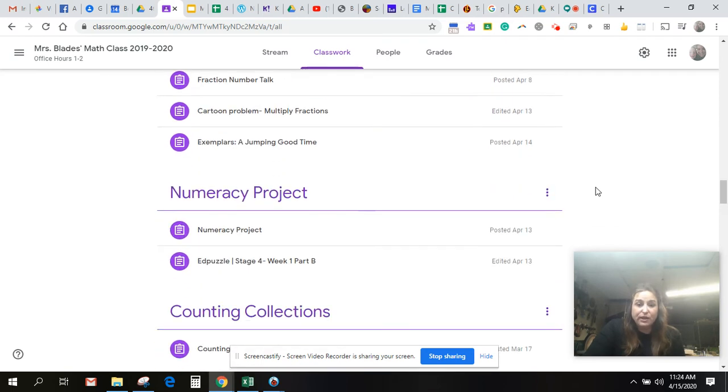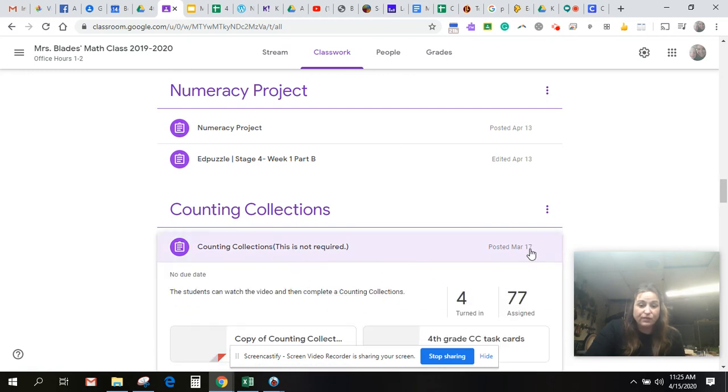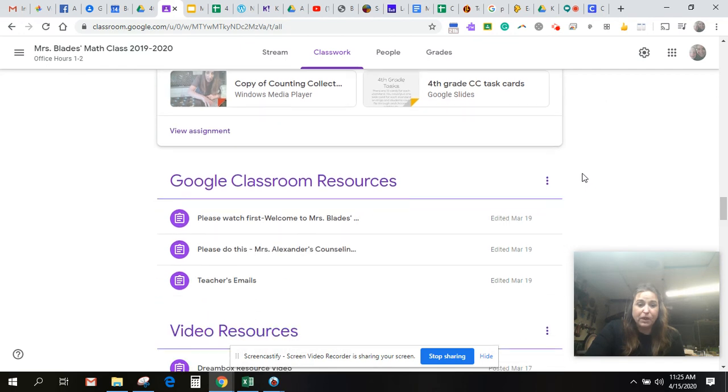Then Numeracy Project. About 15 of my fourth graders were in Numeracy Project with me. It's just good counting and number relationships. So if you're looking for some of that, that's available as well. Counting collections. You can use items at home to help you with your counting collections. So if you click on that, there's task cards and there's videos that you can use. These task cards, there's a ton of them, so that you can do counting collections every day for the rest of the year and still have plenty probably.